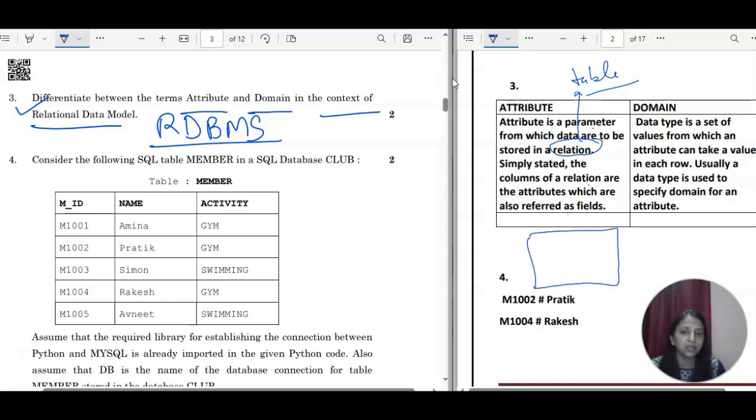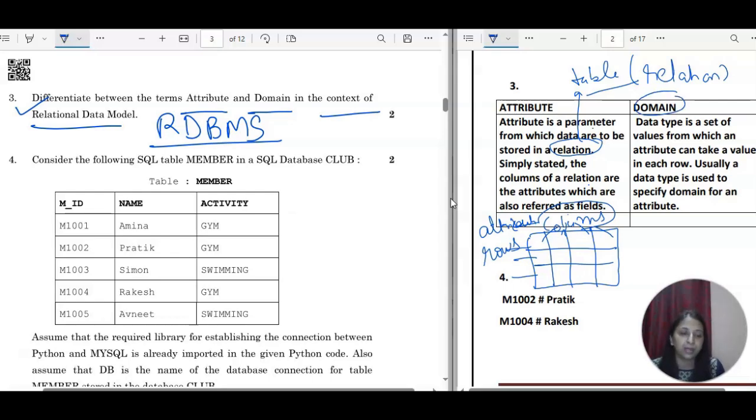This is a table, right? In RDBMS or in a normal database also, we store the data in the form of a table, and a table is nothing but a combination of rows and columns. The horizontal ones are considered as rows and these are columns, right? Now the point is, the table is also considered as a relation, okay, and the attributes are the columns. So what all values you are storing, the second name of column is attributes, okay. Now the domain, what is domain?